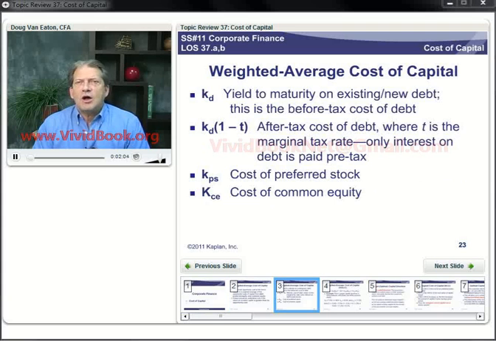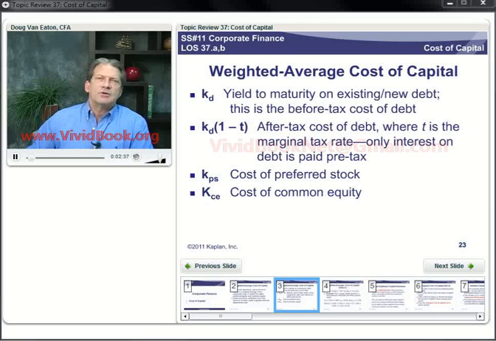KD is cost of debt. KD times 1 minus the tax rate, that's the after-tax cost of debt, because the interest payments on debt are tax deductible. Now, dividend payments on preferred stock and common stock are not tax deductible. There's no tax implications of that. It's simply a return of money to the equity owners. So KPS, that's our cost of preferred stock, and KCE, our cost of common equity. So these are going to be our components of our weighted average cost of capital.